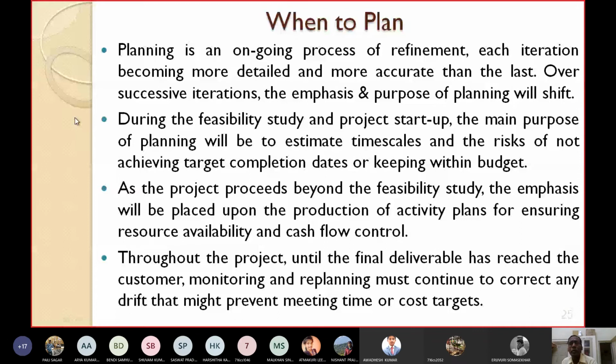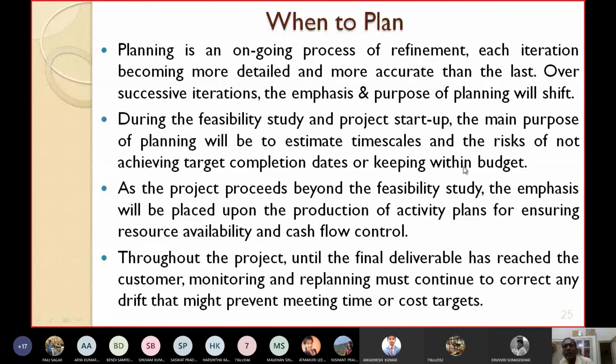During the feasibility study and project startup, what is the main purpose of planning? The main purpose is to estimate the time scales and the different risks of not achieving target completion dates or keeping within budget.